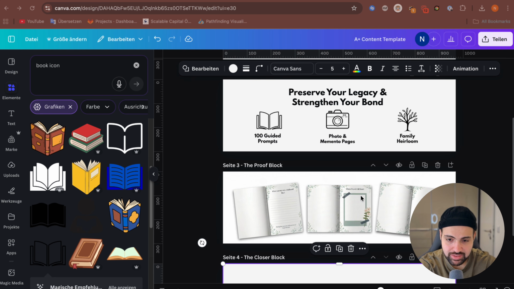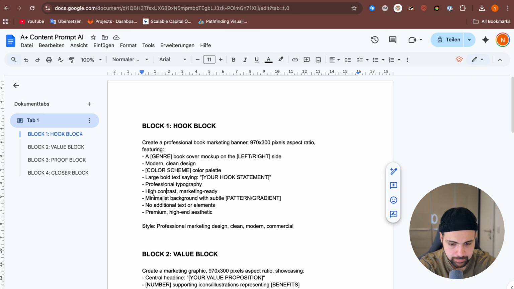But AI can create the design framework, everything all around. The backgrounds, the layouts, the visual compositions in literally 60 seconds. So let me show you how you can do that. So, okay, now I have also created 4 prompts for the AI. These are template prompts, so it's not copy and paste.